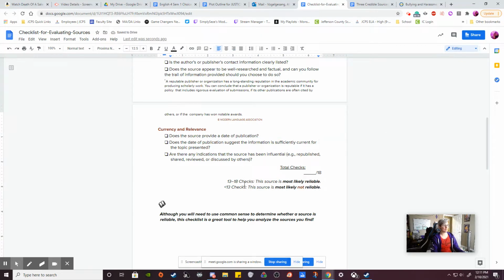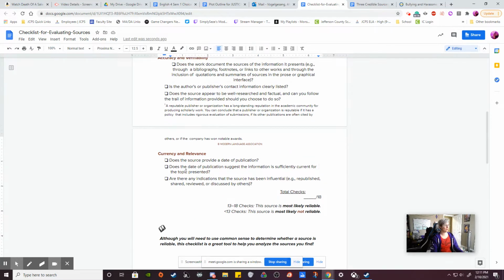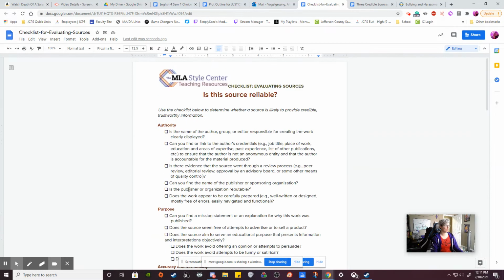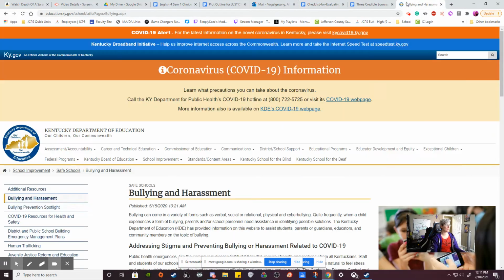If you got 13 to 18 check marks, it's good. That's great. It's a good one to go for. You can totally put that in and it'll be credible. If you had less than 13 check marks, it's probably not good. Okay? So this is a good way to be able to look through and determine what is actually best for you. So let's start with our Kentucky Department of Education page.